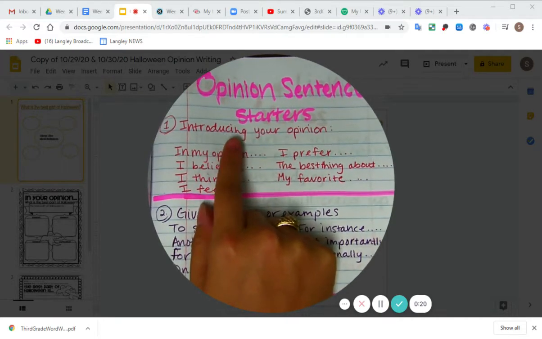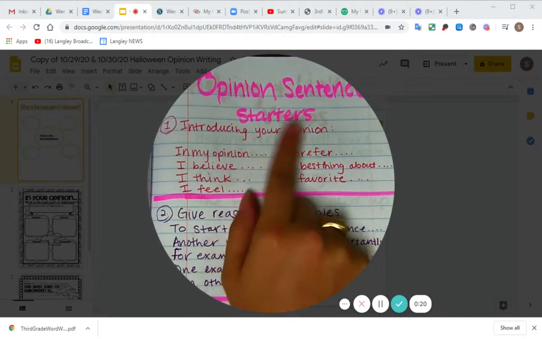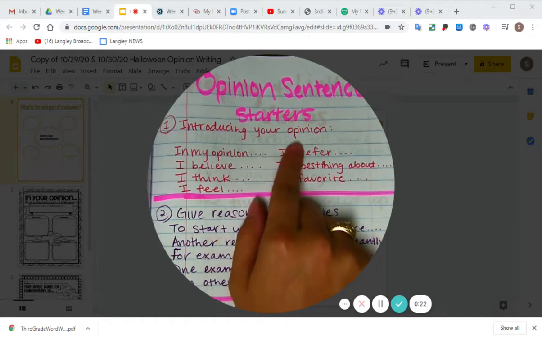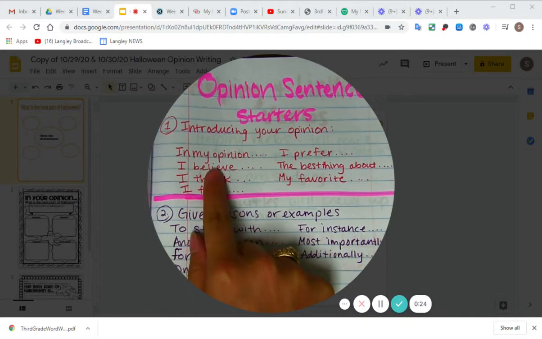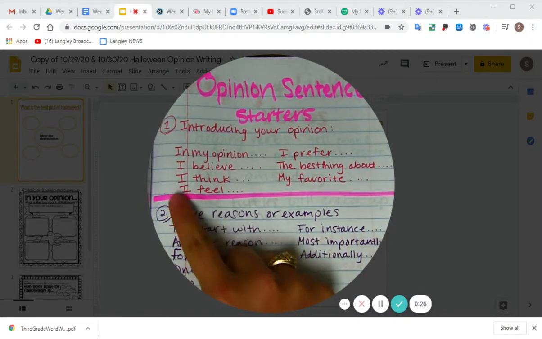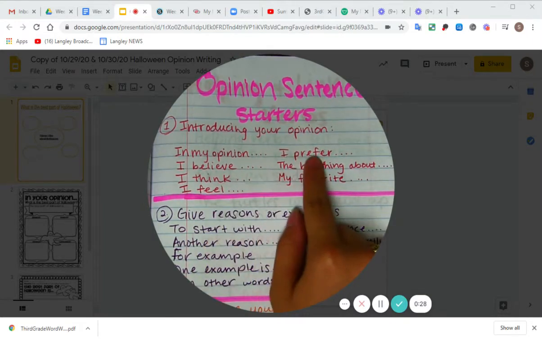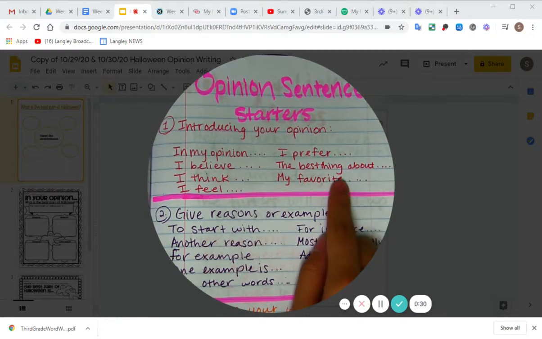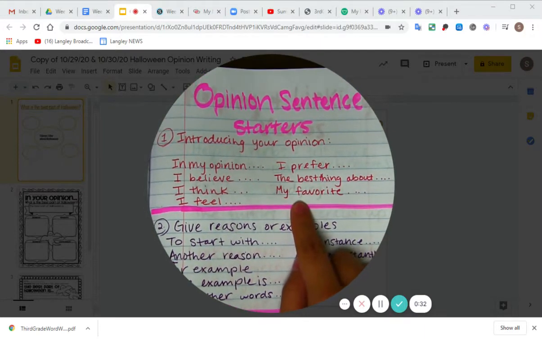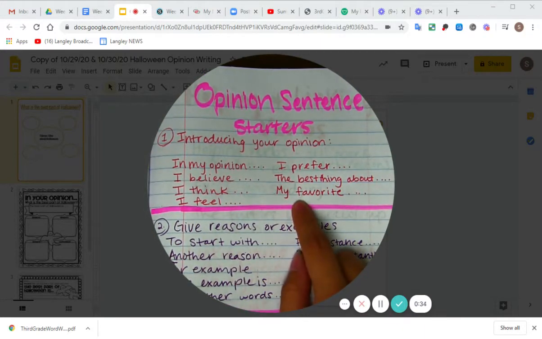We have sentence starters for when we're trying to introduce our opinion, when we need to pick what side, or tell our opinion. So we could say, in my opinion, I believe, I think, I feel, I prefer, the best thing about, and then my favorite.